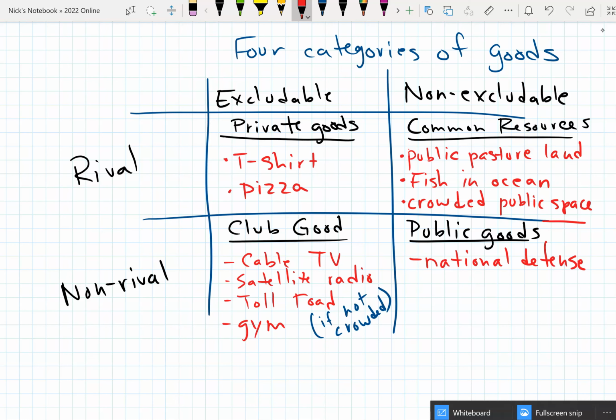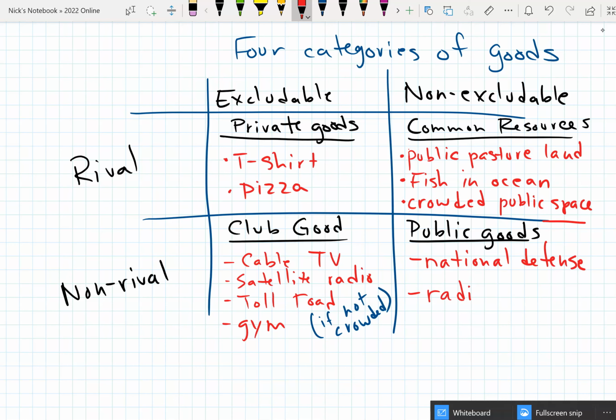That's why generally we don't pay a subscription fee to the military that we can sign up to or not. We generally pay for these things through taxes. It's also non-rival. You getting more defense doesn't give me less defense, assuming that we're protecting the whole country.